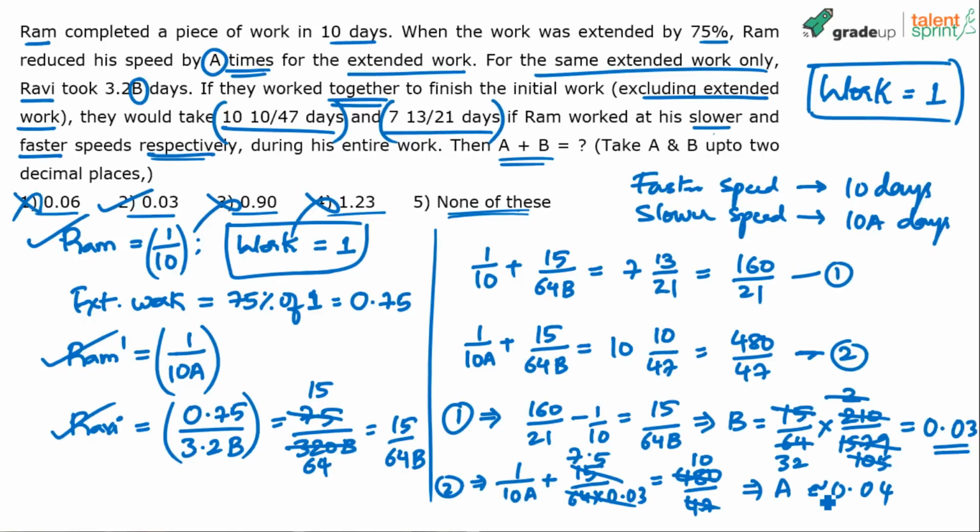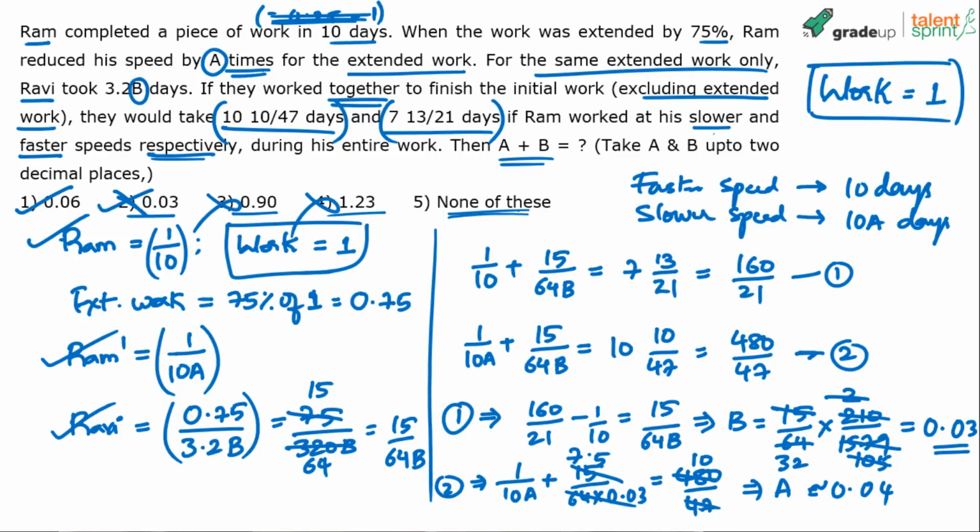So now I think the answer would be changing. Answer will not be 0.03. Answer should be taken as option 1, 0.06. See, that one error in calculation resulted in a wrong answer. And we can't be doing this. I would get not only negative marking of 0.25 marks for this question, but I've also lost 1 mark because I had almost solved the question. In the last step, I made an error and I could not crack it. And we have spent so much time in doing this. So be very careful, right? One simple error can lead to minus 1.25 in the exam. So I think approximately 0.07 is what we are getting, which is close to 0.06.